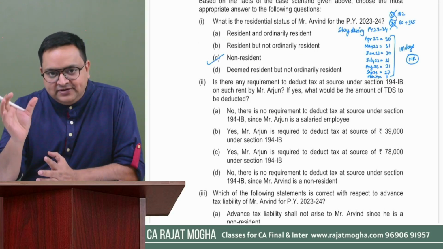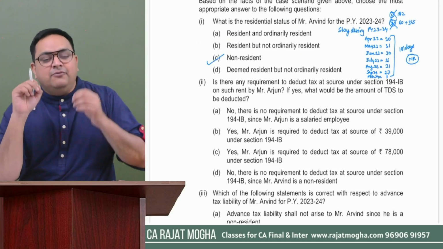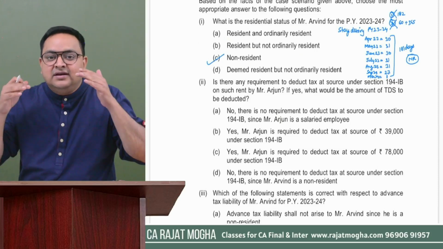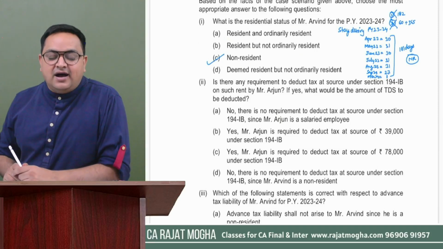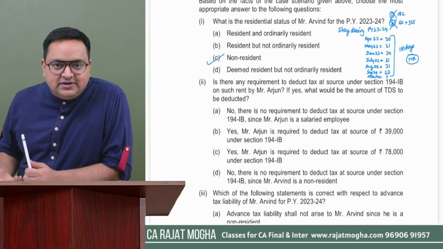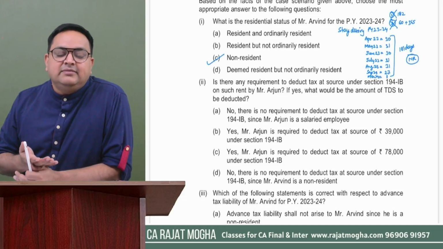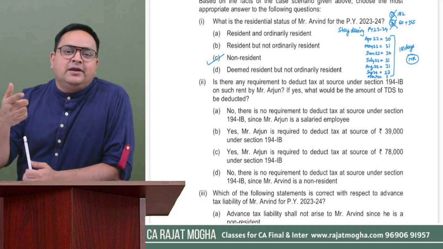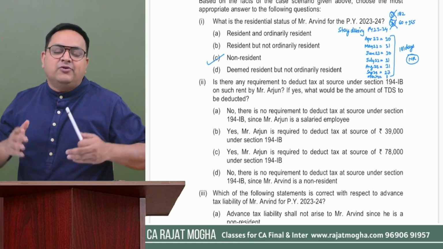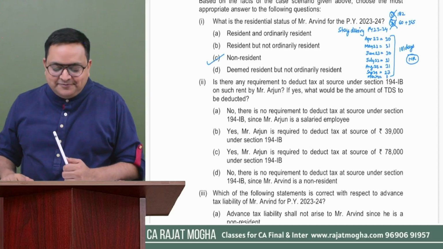I'm telling you, most of the students might be able to recall this provision, but the majority would not be able to recall it. It is completely fine. This is the way to practice your income tax. How? These questions will help you. When you practice these types of questions, your past year questions, your MTPs, RTPs, etc., you are able to recall the provisions. And when you fit that provision with a question, you'll be able to retain it for a very long period of time. So now I have discussed this 194IB with you, right?